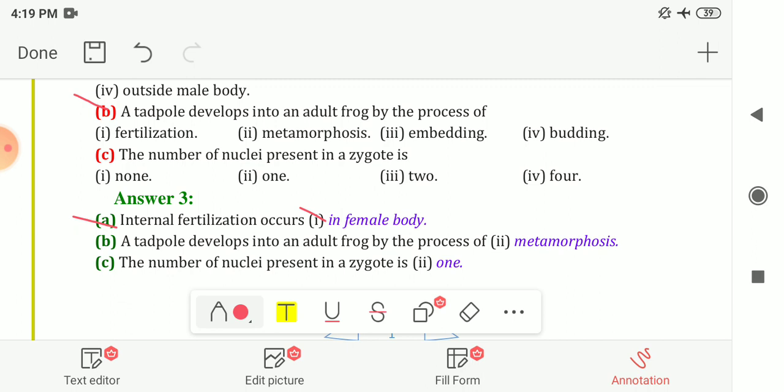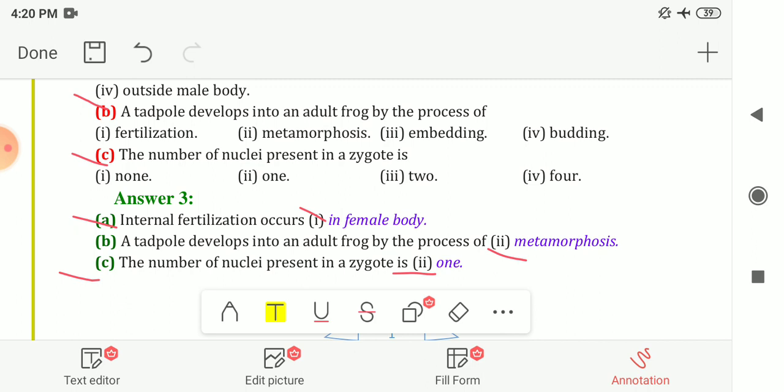Next is, a tadpole develops into an adult frog by the process of, the options are fertilization, metamorphosis, embedding and budding. So your answer is option B, metamorphosis. Next is, the number of nuclei present in a zygote is none, 1, 2 or 4. So the number of nuclei present in a zygote is 1. Our answer is option B or option 2.